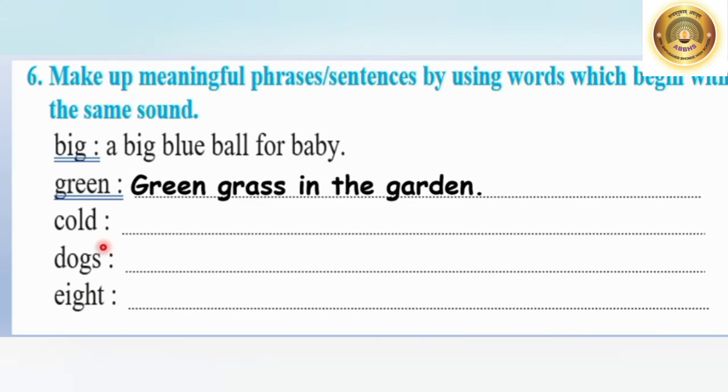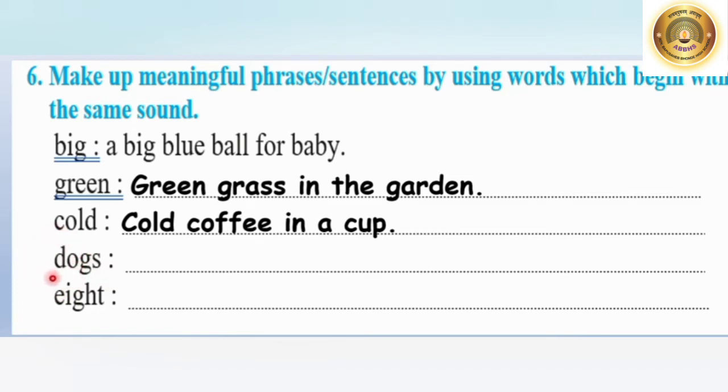C-O-L-D, cold. So you can make a sentence starting with the K sound: cold coffee in a cup. Cold coffee in a cup. All the words in this sentence start with the letter C, that is K. Now go to the next one.